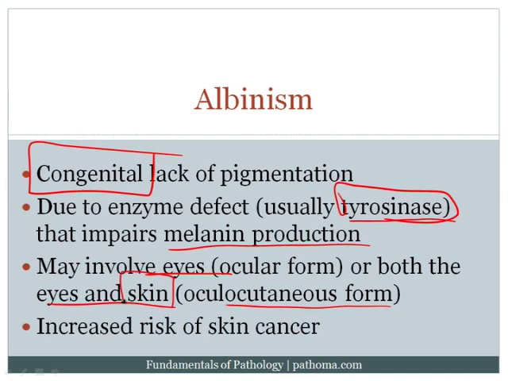And of course, when it involves the skin, it'll diffusely involve the entire skin. And there's going to be an increased risk for skin cancer. Of course, if you don't have melanin, you can't protect against UVB sunlight. So there'll be an increased risk in formation of pyrimidine dimers in the DNA. Now again, what would be the three cancers that you would get? Number 1, basal cell carcinoma. Number 2, squamous cell carcinoma. And number 3, melanoma, which we're going to talk about in a few minutes.